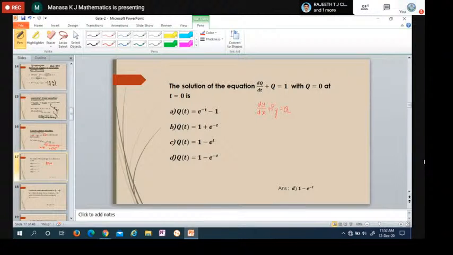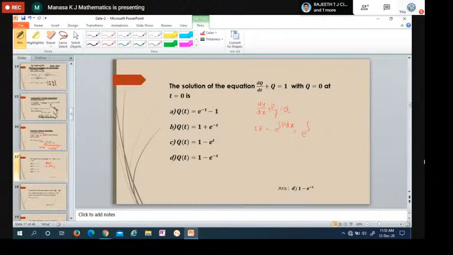So the solution to this differential equation is y into integrating factor. Integrating factor is e power integral p into dx. So this is equal to e power integral of p. What is p? P given here is 1. Here the variable is q, so p and q must be functions of t. t is not present, instead we have a constant, which is 1.